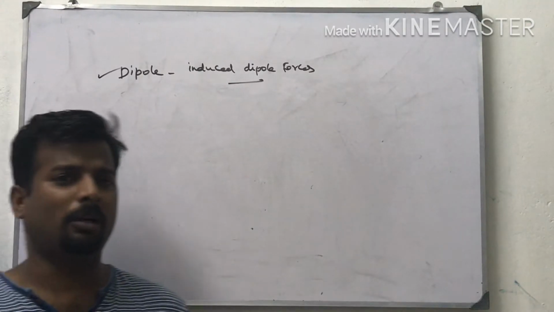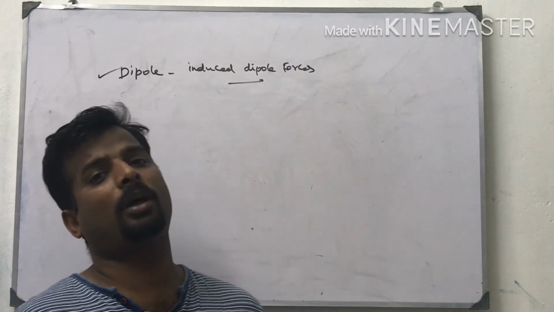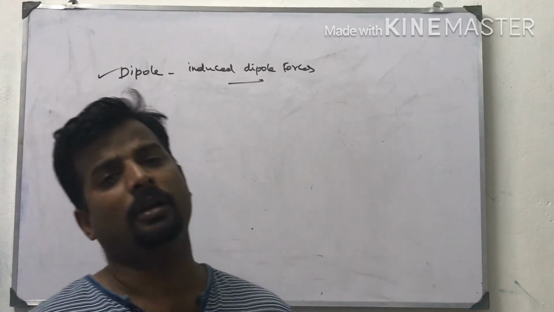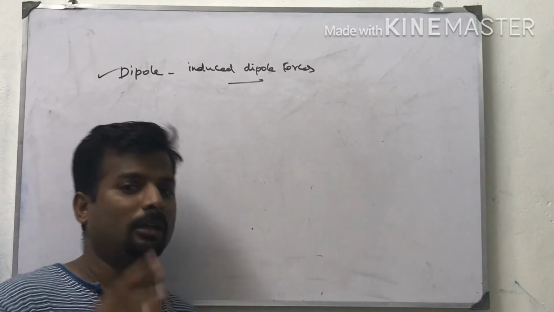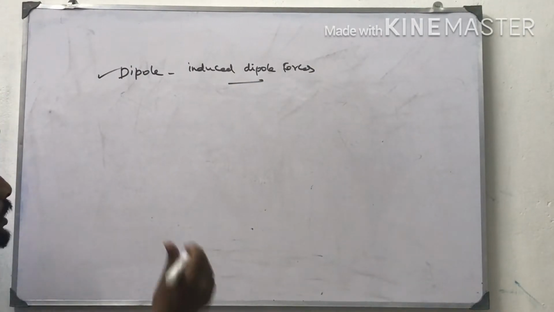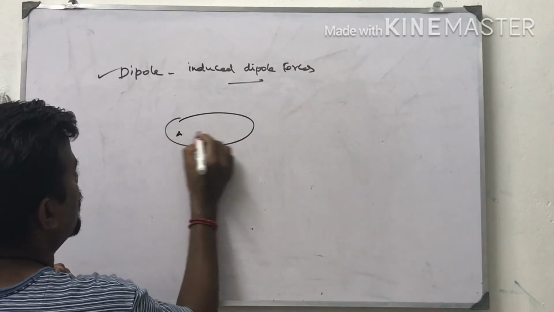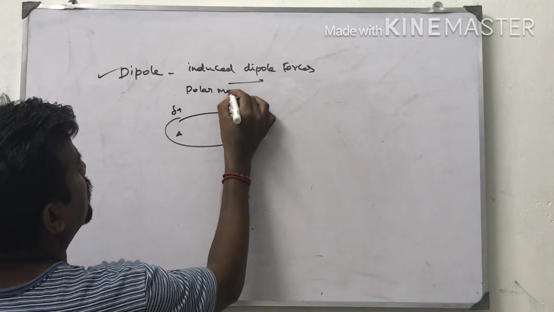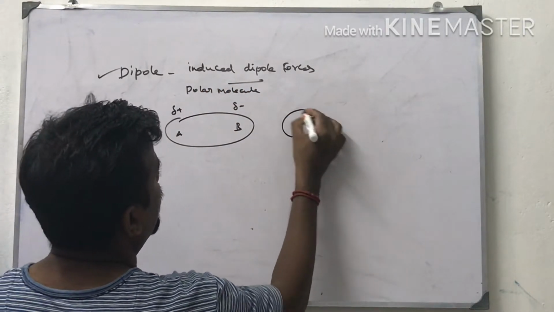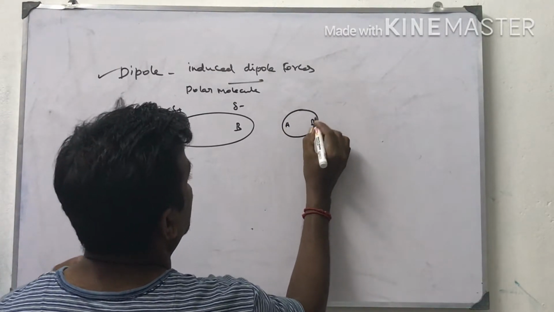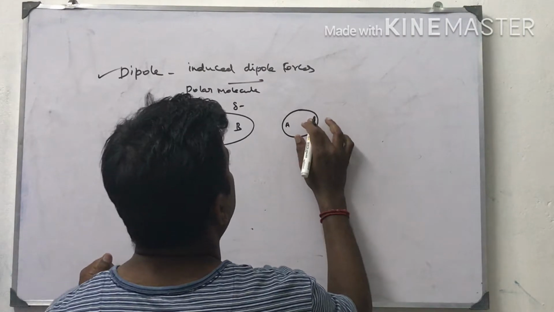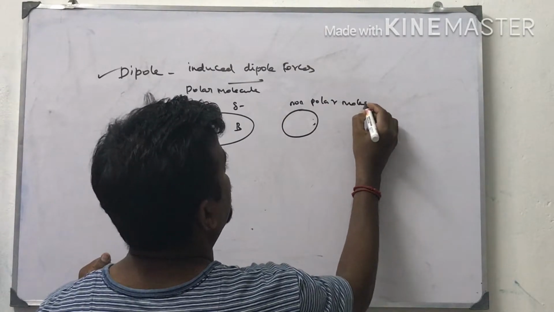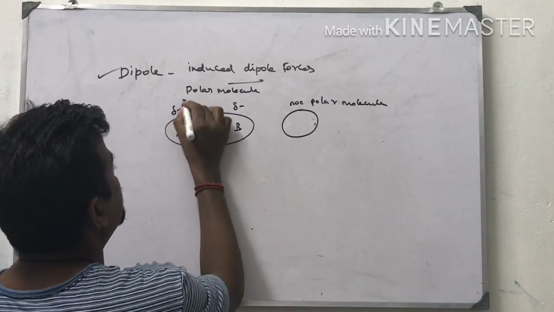These polar molecules sometimes polarize the non-polar molecule and delocalize the electron cloud to change its shape. This process is called dipole induced dipole forces. Let us see the diagram. A, B, delta plus, delta minus. It is a polar molecule. And a non-polar molecule is there.